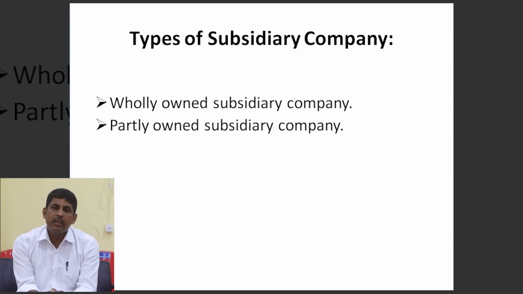On the other hand, if company A does not purchase the entire share of company B, that is 6,000, but purchases more than 3,000 shares, that is more than 50% of the shares of company B, then company B will be a partly owned subsidiary company. So these two types of subsidiary companies are available in our present situation as per the Companies Act 2013.